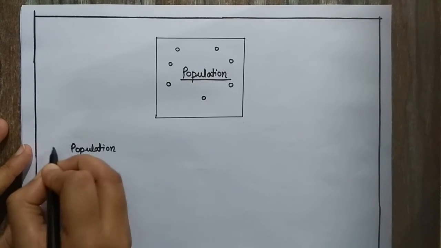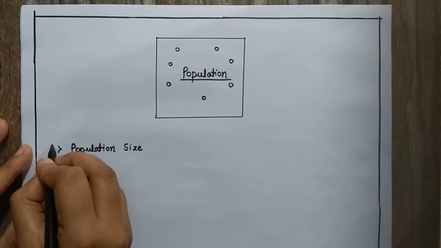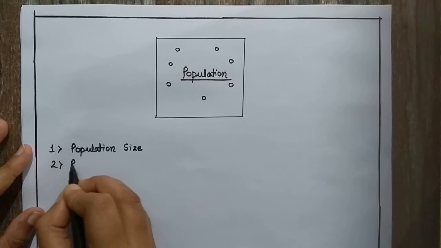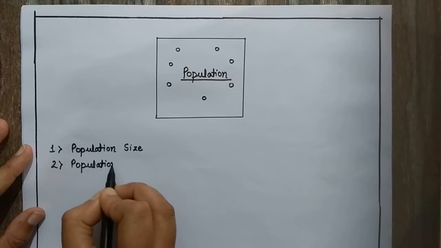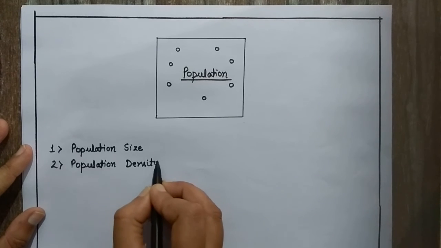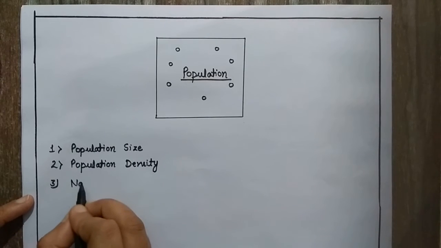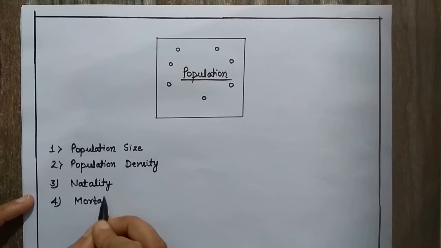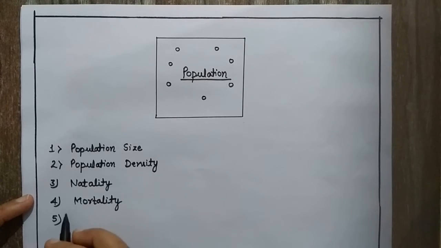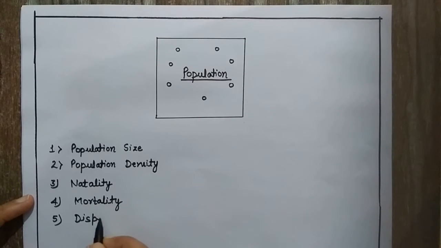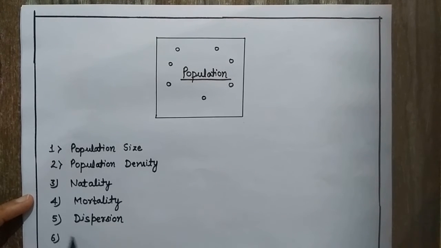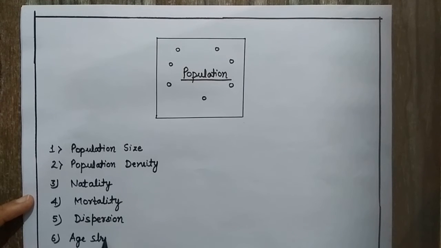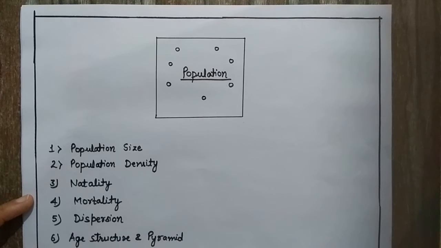These are some simple concepts about the population: population size, population density, natality, mortality, dispersion, age structure, and pyramid, and the last one, that is the dispersal. So we would discuss the dispersal here.